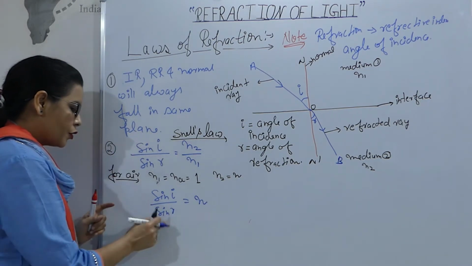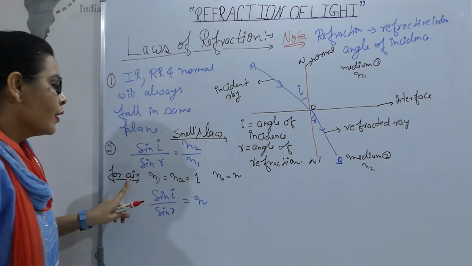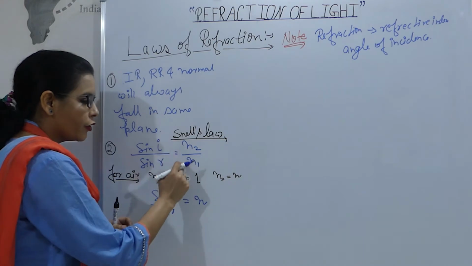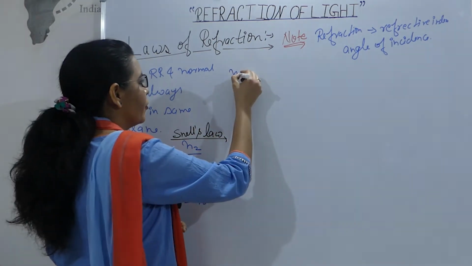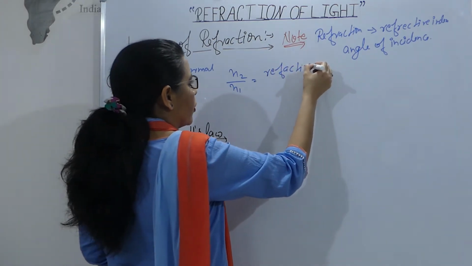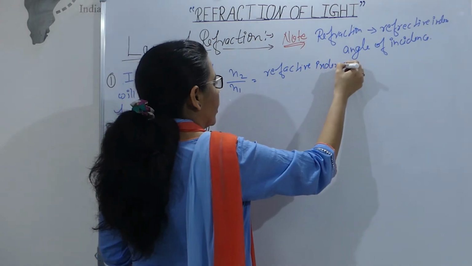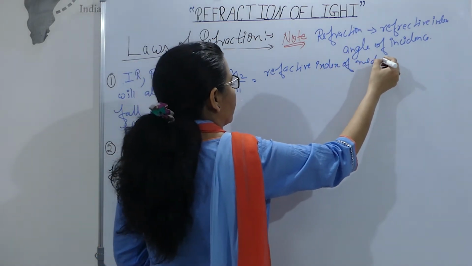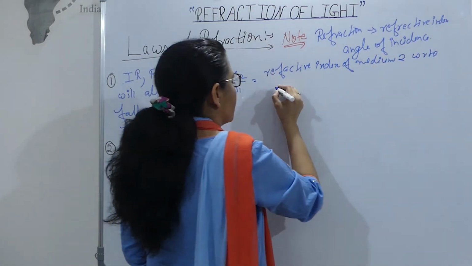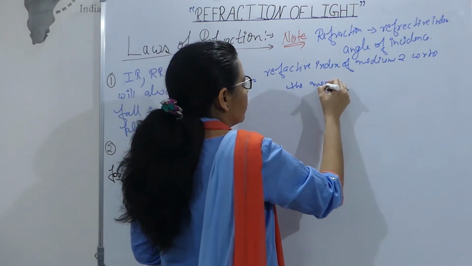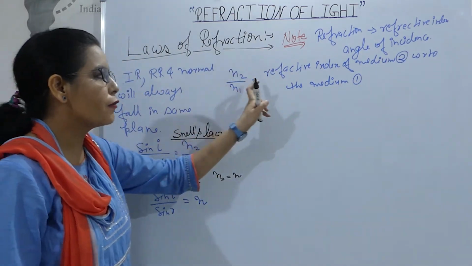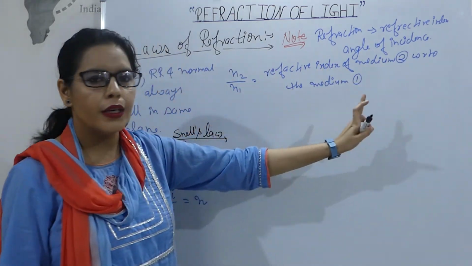But for this one, you have to explain that the first medium is air. Next, how can we write it? Now come here, here we have N2 by N1. What is this N2 by N1? It is the refractive index of medium 2 with respect to medium 1.